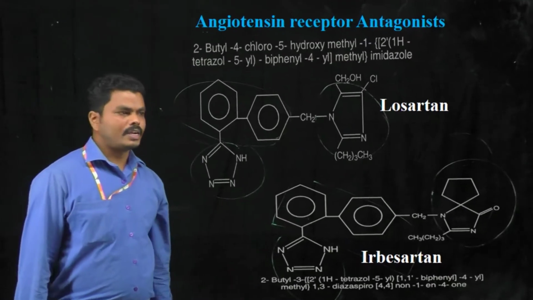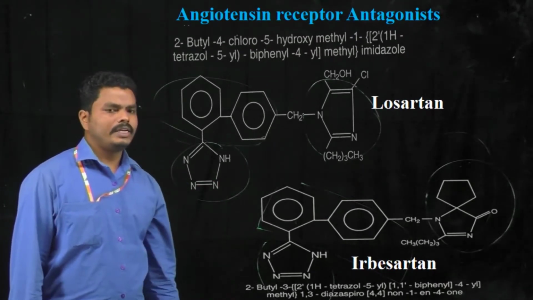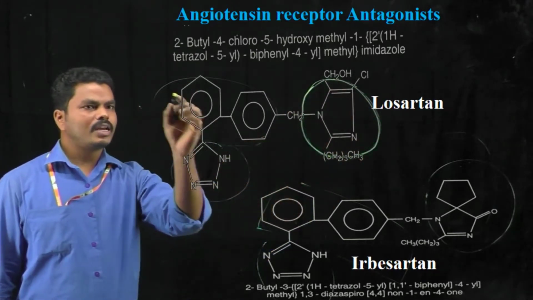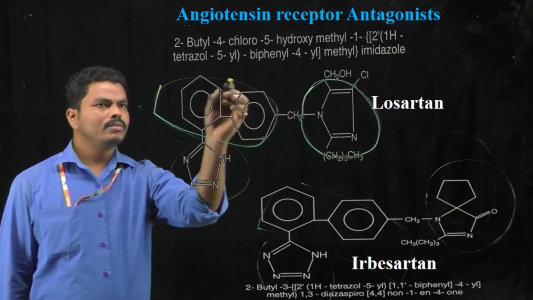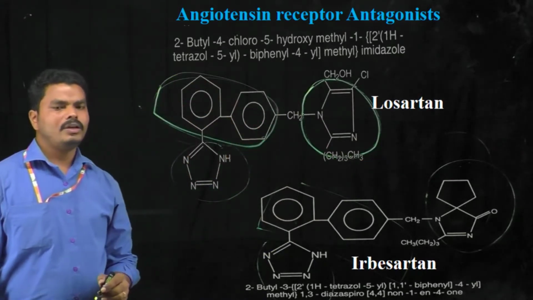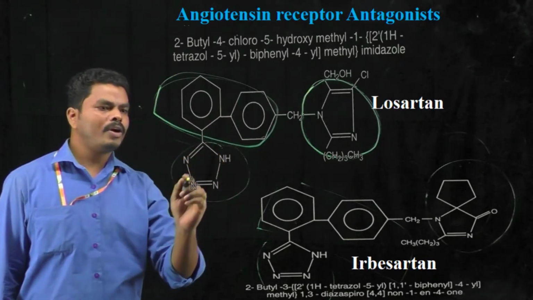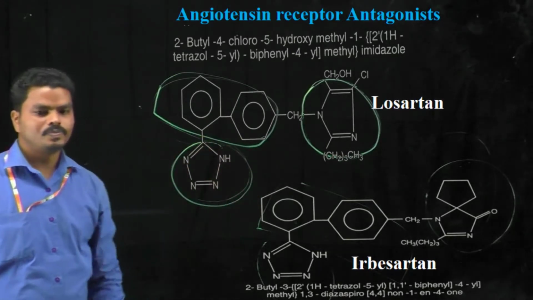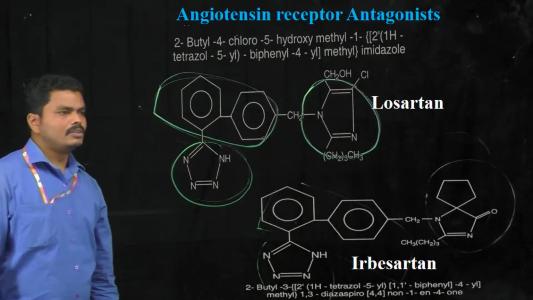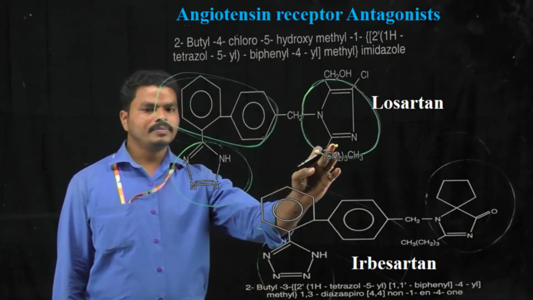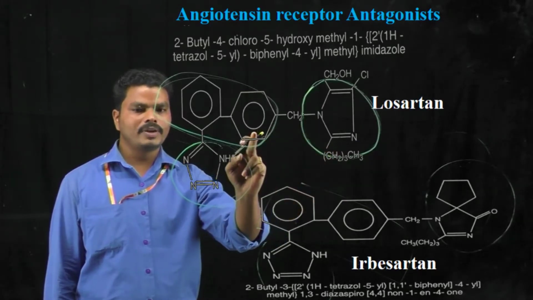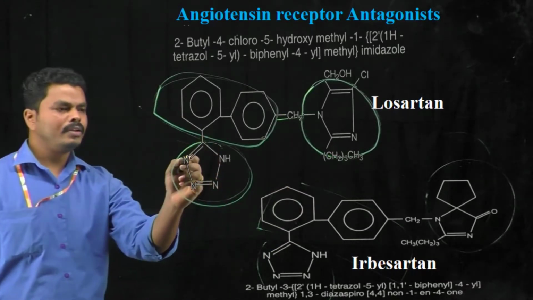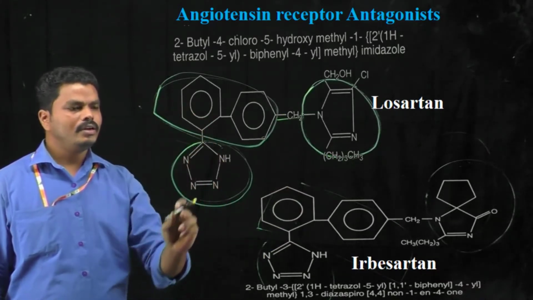The first one is losartan. In the chemical structure of losartan, it consists of an imidazole ring, and this imidazole ring is attached to the biphenyl structure. One of the phenyl rings in the biphenyl moiety is substituted with a tetrazole ring. The imidazole ring is attached to the biphenyl moiety with a methyl bridge.